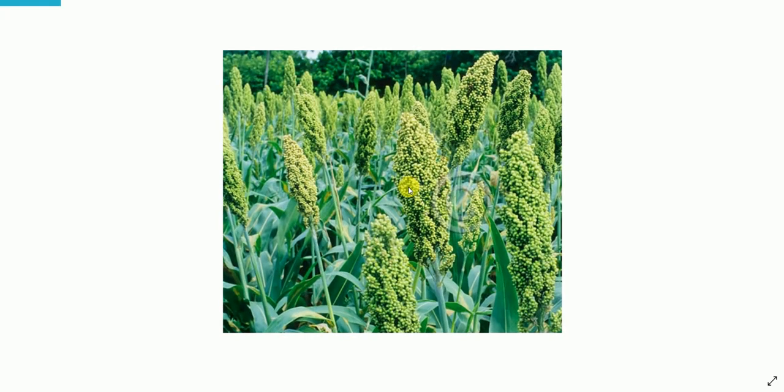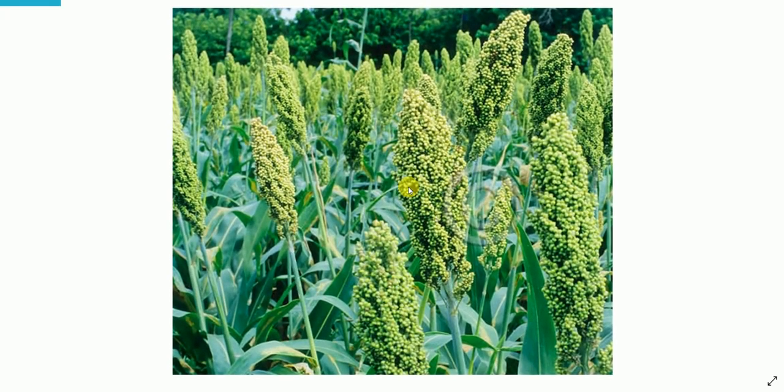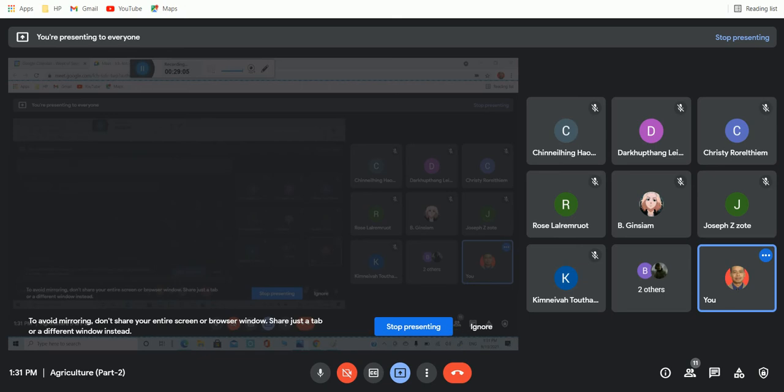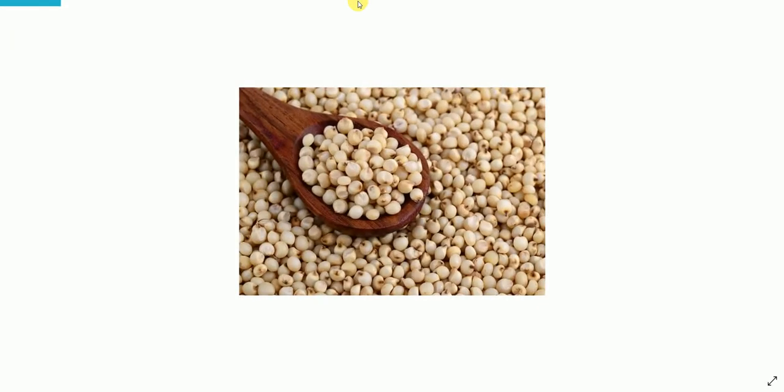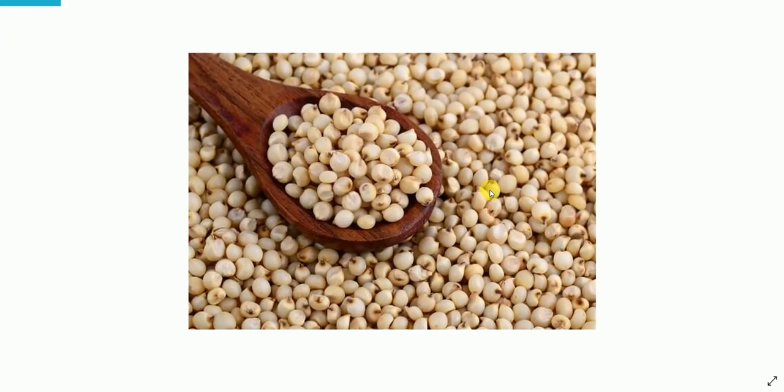This is jawar. Okay, this is jawar farming. So this is the harvested jawar, process one. Okay, this is jawar harvested. The grain, actually the food grain.